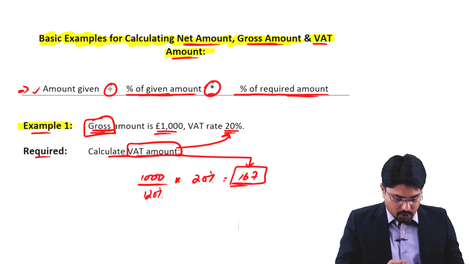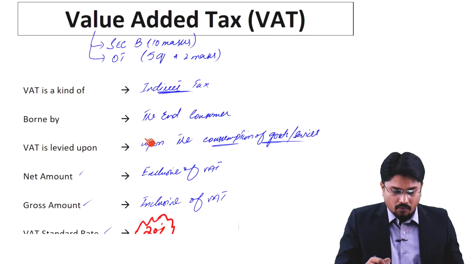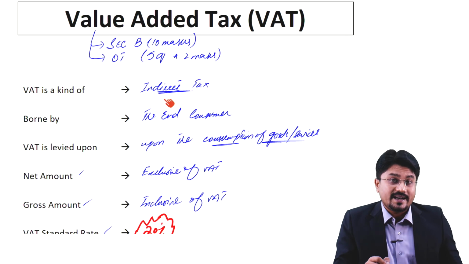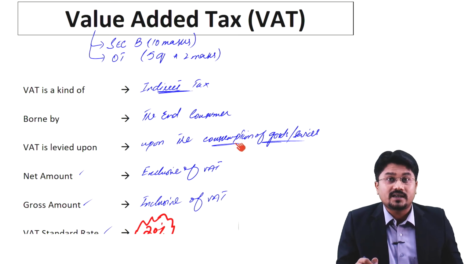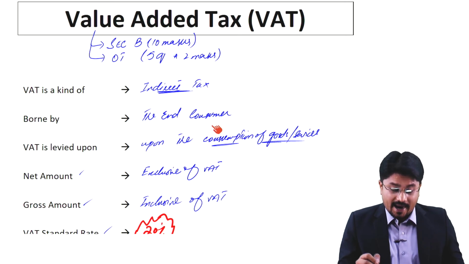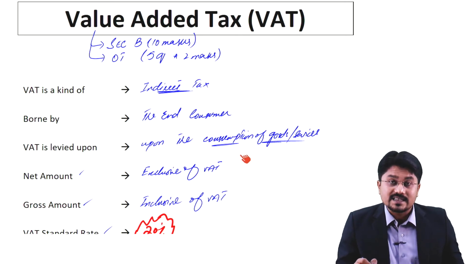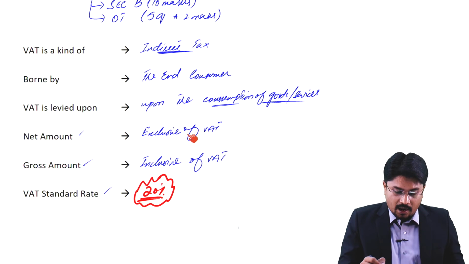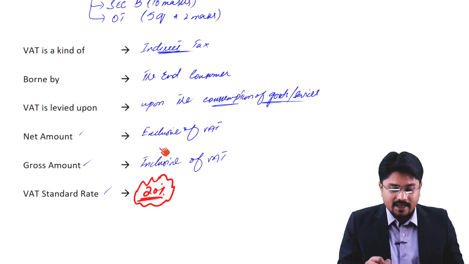So first of all, we discussed what VAT is, that it is an indirect tax. Who would be paying this VAT? The end consumer would be paying this VAT, and it is levied upon the consumption of goods and services. Then we also learned how to calculate different amounts like VAT, gross and net amount.